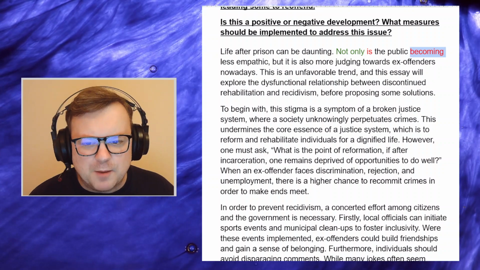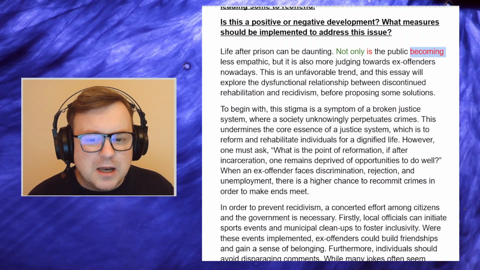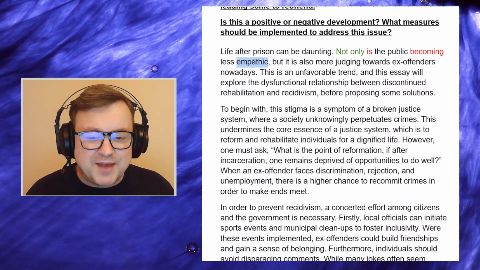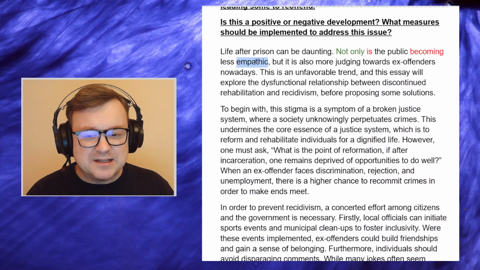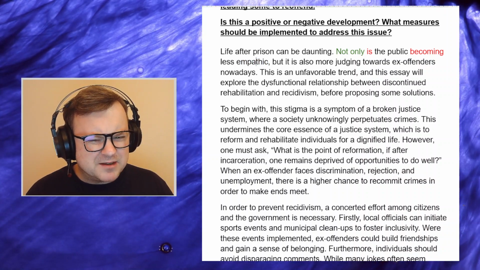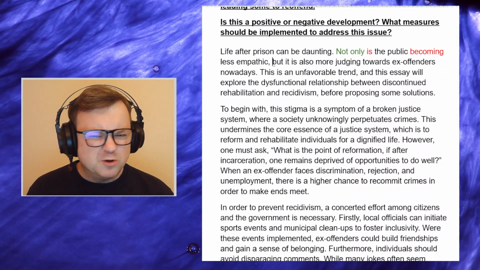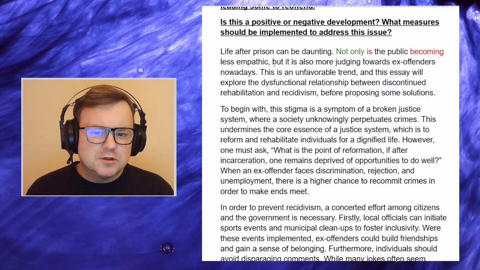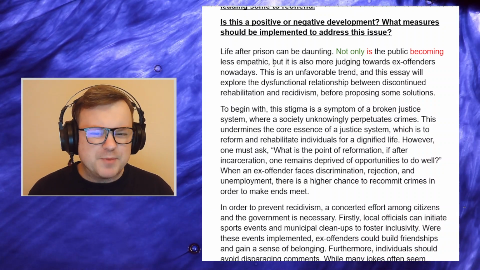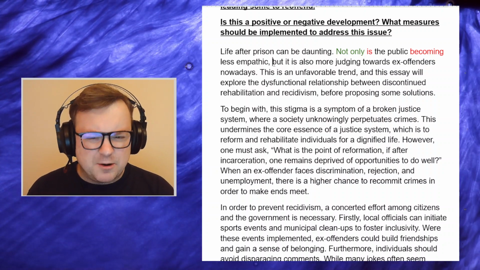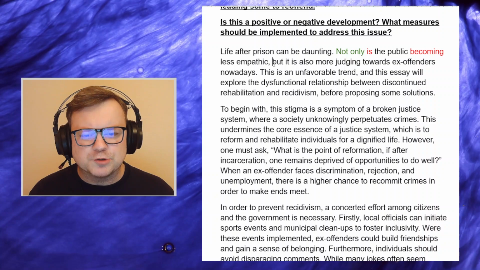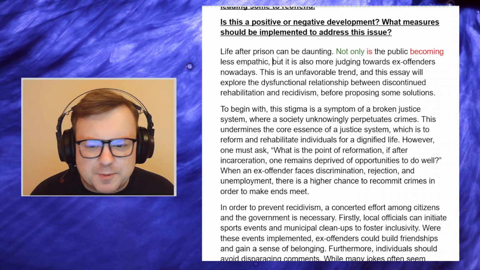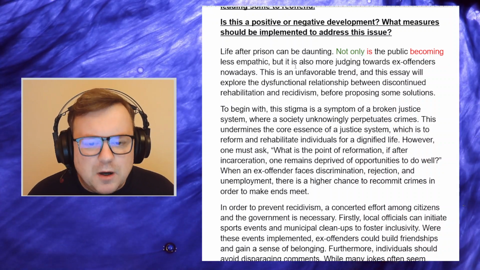Not only does the public become less empathic. Empathic is fine. There are two words, empathic and empathetic. Both of them mean exactly the same thing. As I understand, empathic is just a little bit older than empathetic, but empathetic is more widely used, at least in British English. We don't use empathic, but as I remember looking this up before, empathic is a word. Fine.